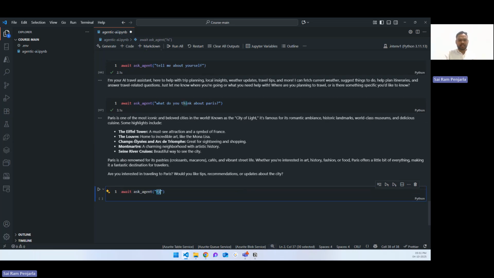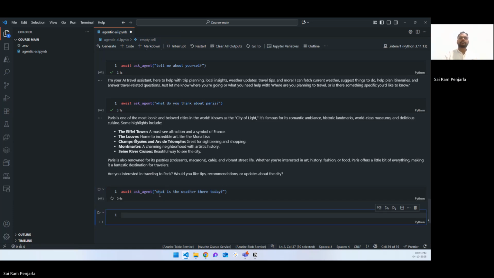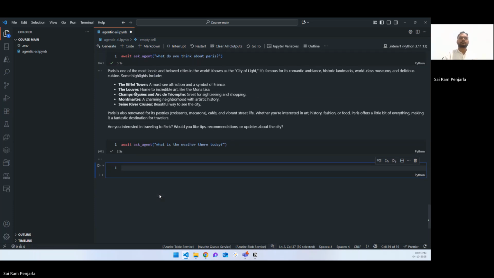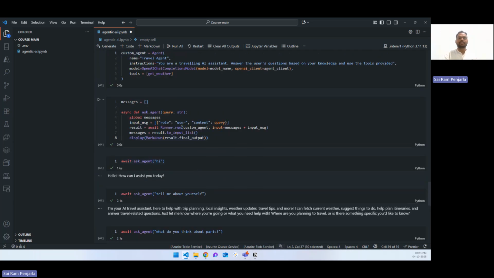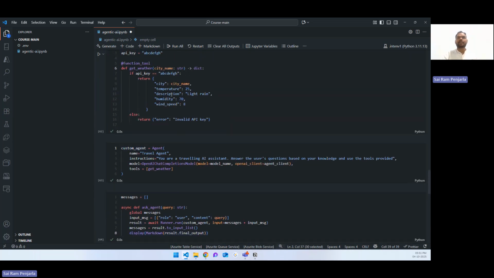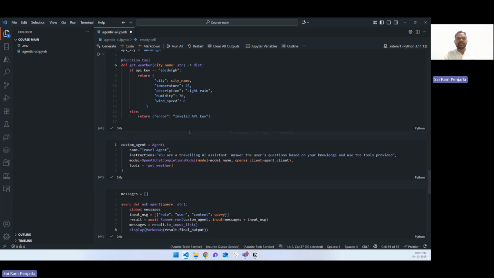Now I'll ask, what is the weather there today? Today in Paris, the weather is 25, humidity 70, wind speed 8 kilometers per hour. All of these are directly from the tool calling, because if you remember, this is what I'm passing: temperature 25, description light rain, humidity 70, wind speed 8.